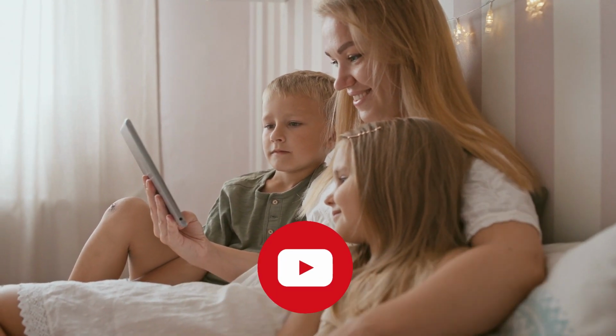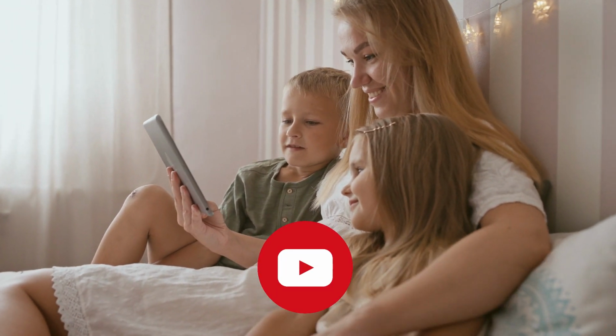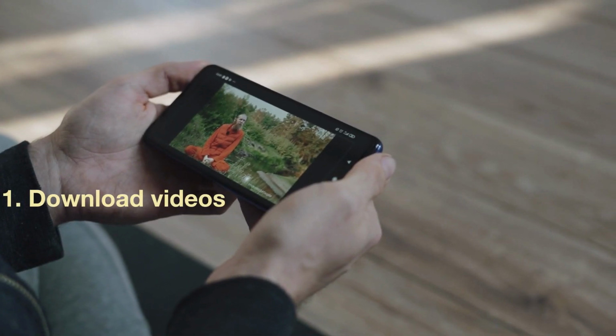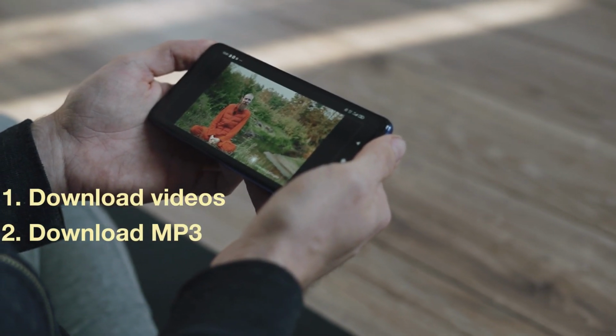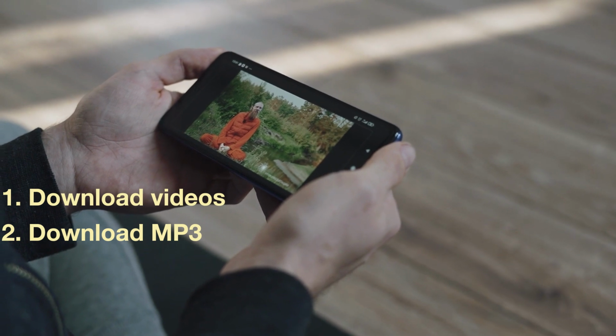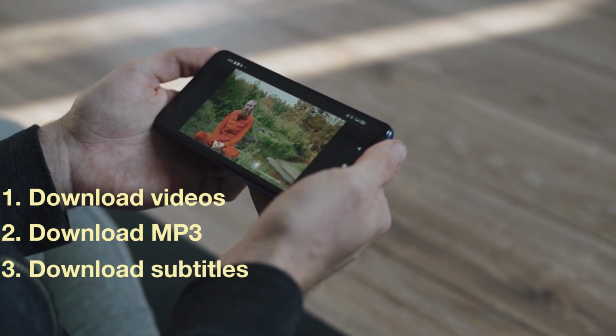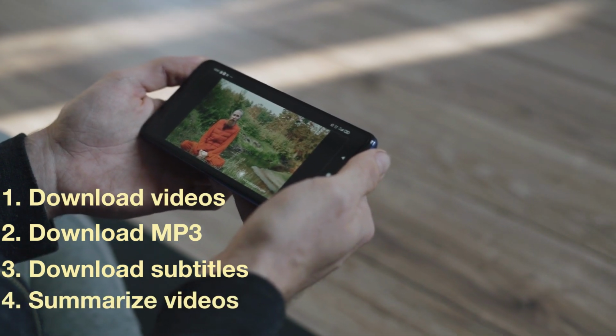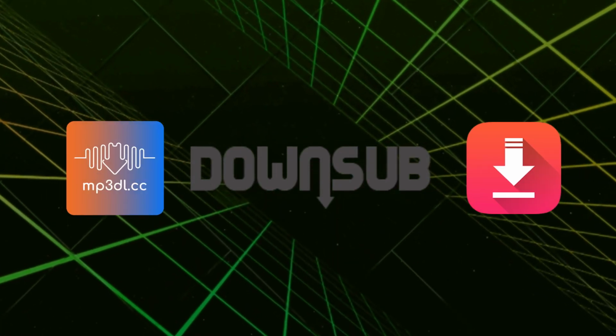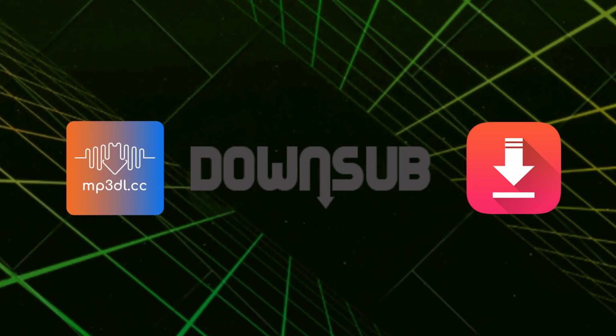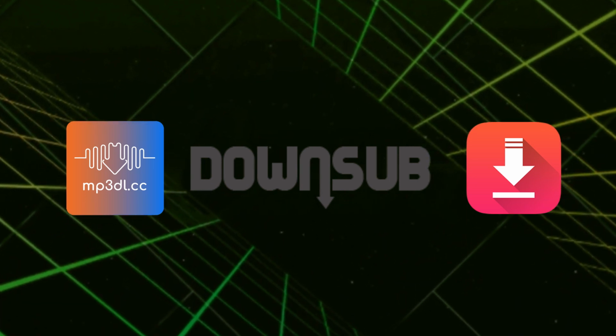I'll be introducing you to 4 amazing, super useful websites that you can specifically use for YouTube. Whether you're looking to download YouTube videos, download the MP3 audio file to listen offline, or download the subtitle of a particular YouTube video, or just want to save time by summarizing a video, these websites have got you covered. I'll leave the links to the websites in the description below. So, let's get started.